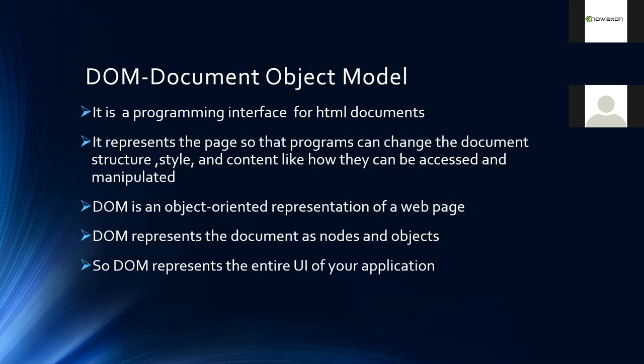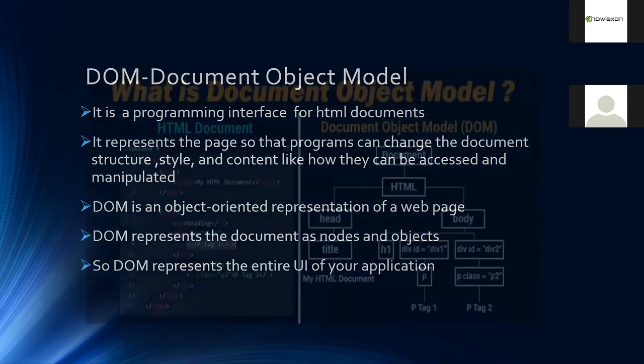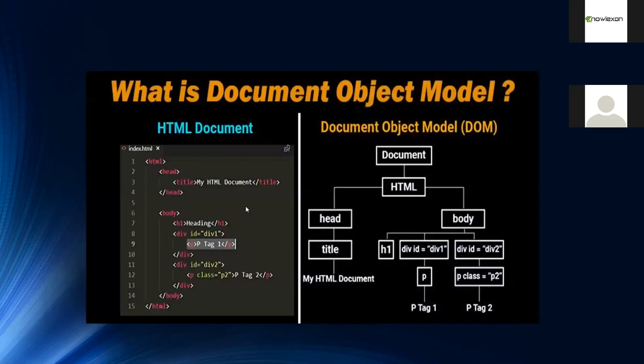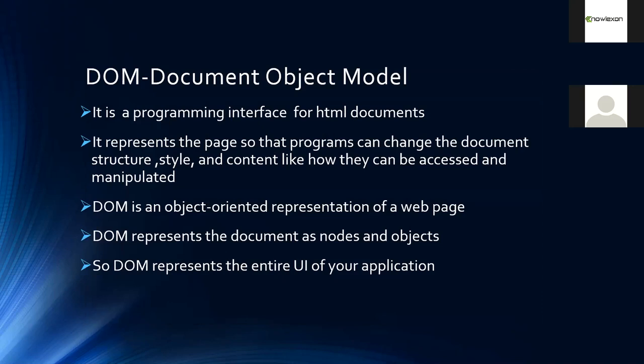The same works for HTML documents. The DOM is an object-oriented representation of a web page. Suppose this is your HTML document, we have a model representing all the elements. The DOM is the entire UI of your application.